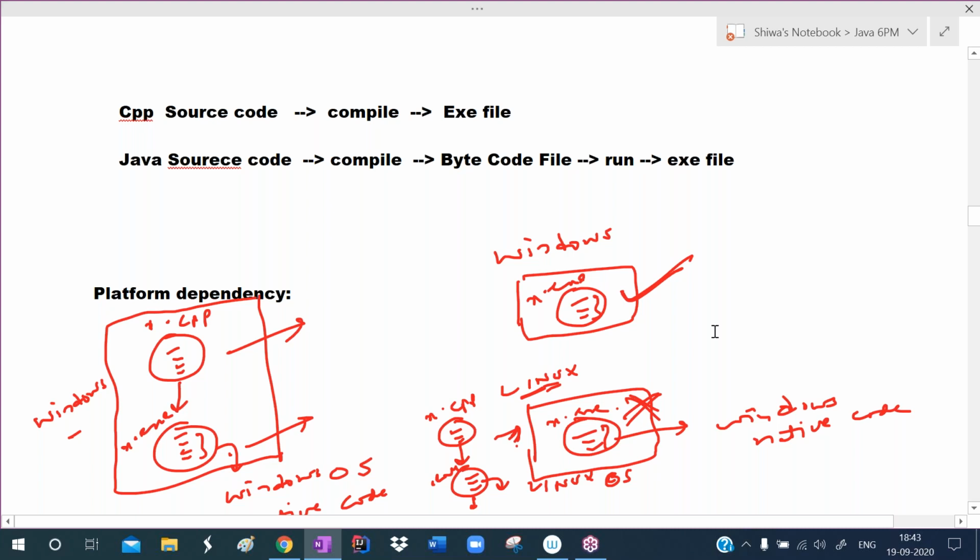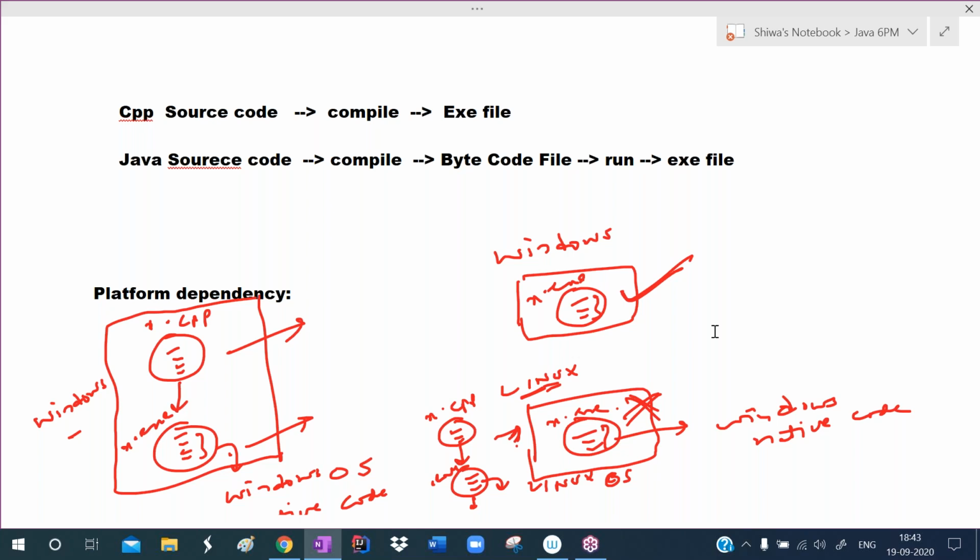I will give one simple example. For example, you write one C program or one C++ program, and you run that program 500 times. RAM memory will become full. If you don't destroy the memory, if you don't use the delete operator, that memory will become full. So when you run that C++ program the 501st time, your program will be stuck because no memory is there. So automatic memory management is not there in C++.